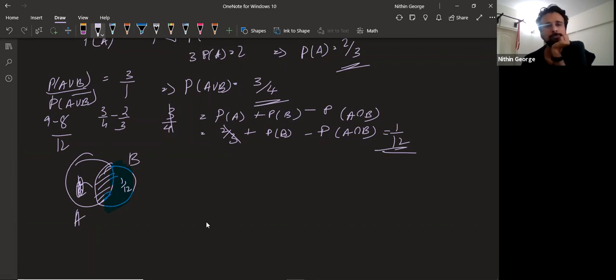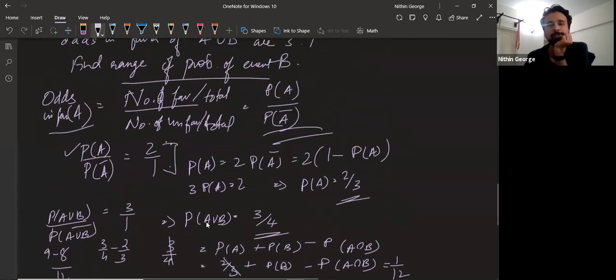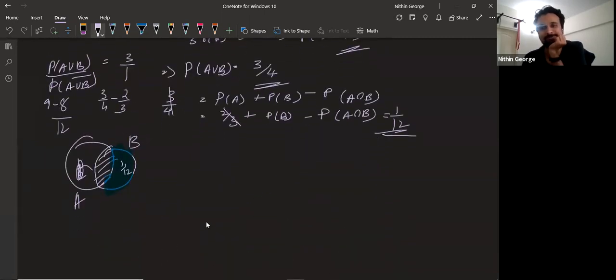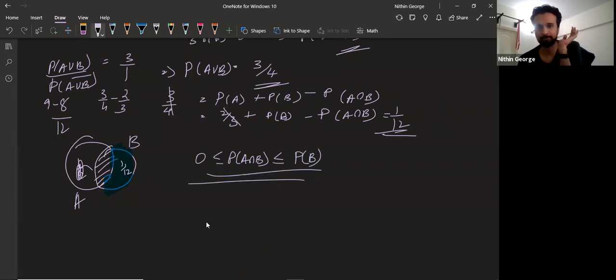Now, how do we find the range of probability of B from this? You have to understand that probability of A intersection B can move from 0 to the probability of B itself. So this white shaded area can either take no area inside B or can take the whole area inside B. Are you following?